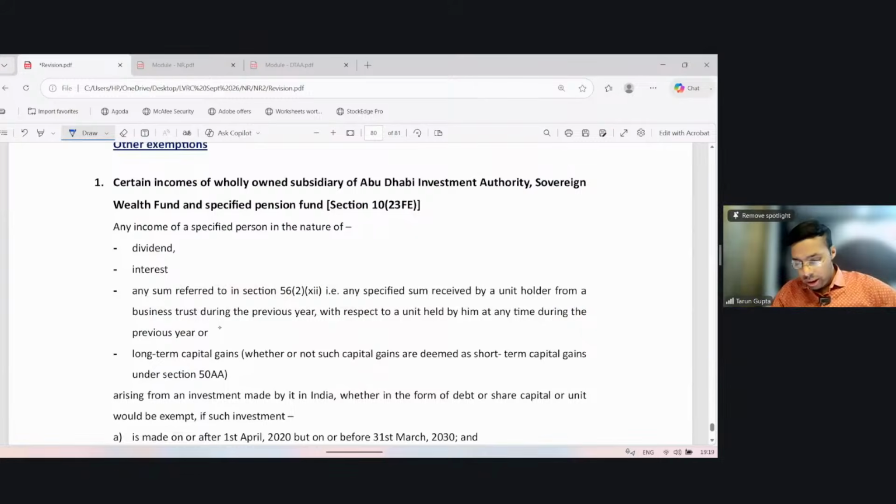Now, there are some other exemptions provided with respect to some of the specific entities. So it says certain income of wholly owned subsidiary of Abu Dhabi Investment Authority, sovereign wealth fund, and specified pensions.